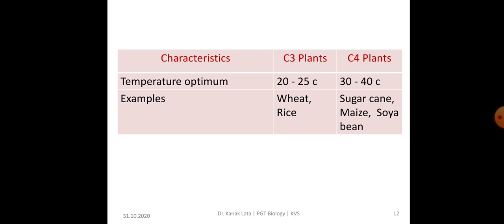And what are the examples? In C3 plant, the temperature optimum is 20 to 25 degrees Celsius, whereas in C4 plant, it is 30 to 40 degrees Celsius. Examples of C3 plants are wheat, rice, etc. Examples of C4 plants are sugarcane, maize, soybean, etc.